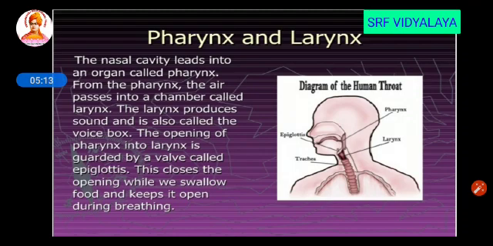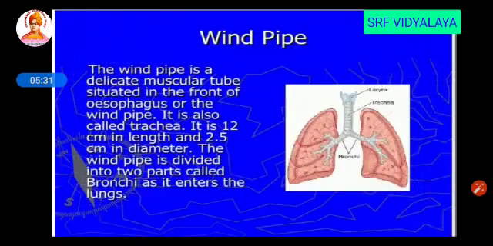The epiglottis will move accordingly. When we breathe, it will open the larynx. When we eat food, it will open the food pipe. So the epiglottis acts as a guard. Windpipe. The windpipe is also called trachea.